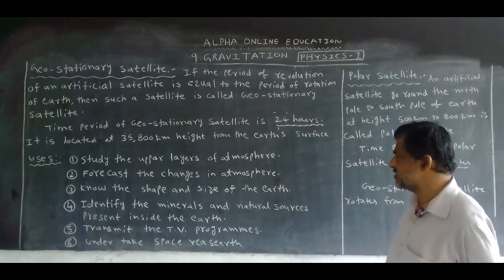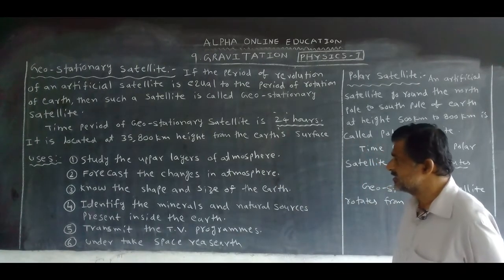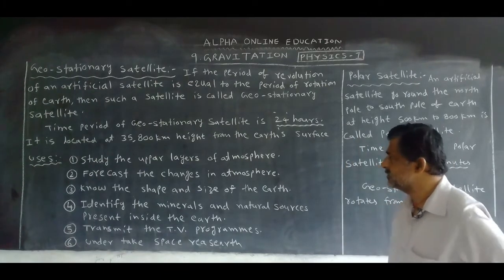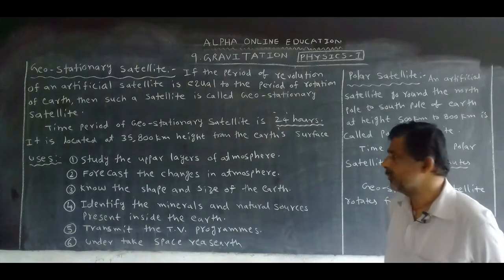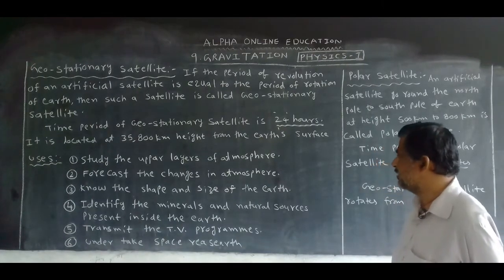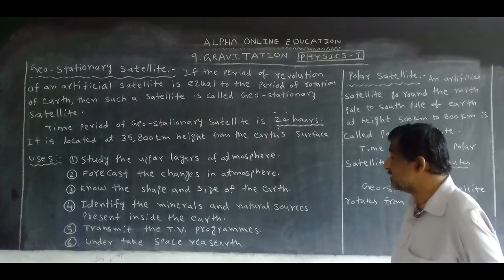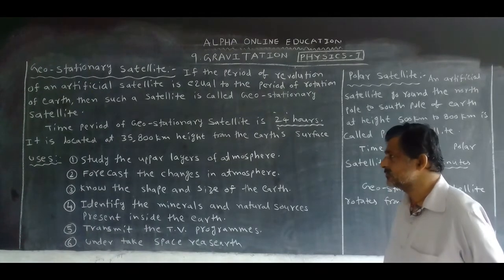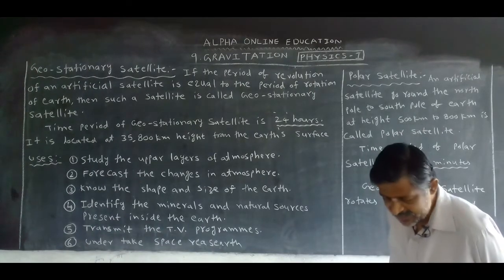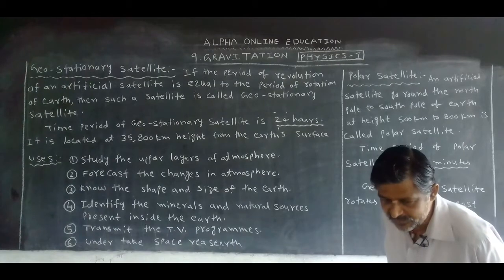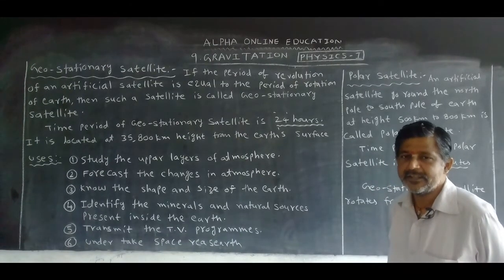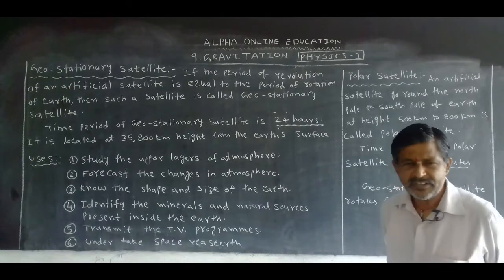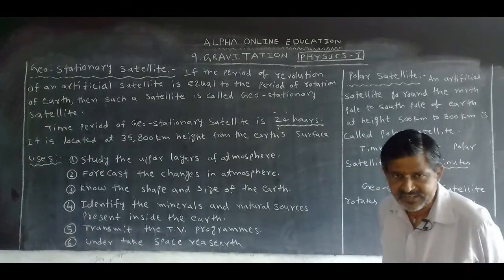This geostationary satellite is located at 35,800 kilometers height from the Earth's surface. Now, what is the use of the geostationary satellite?